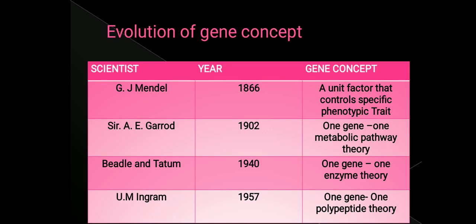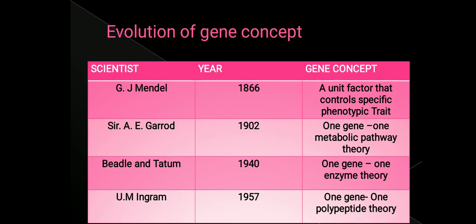Say for example, a gene is a structure which gives rise to a protein or an enzyme which is going to control the cell. So therefore he defined gene as a unit factor that controls specific phenotypic trait of a cell.